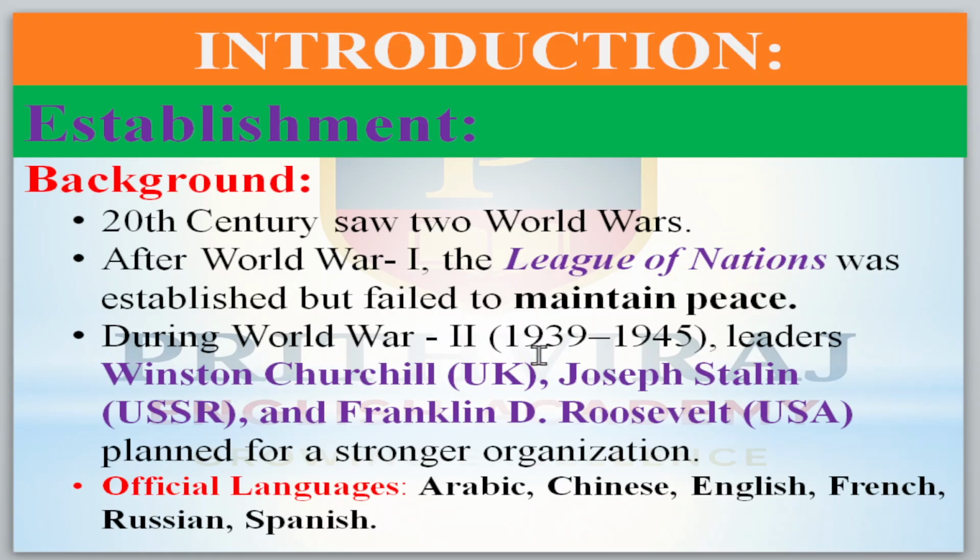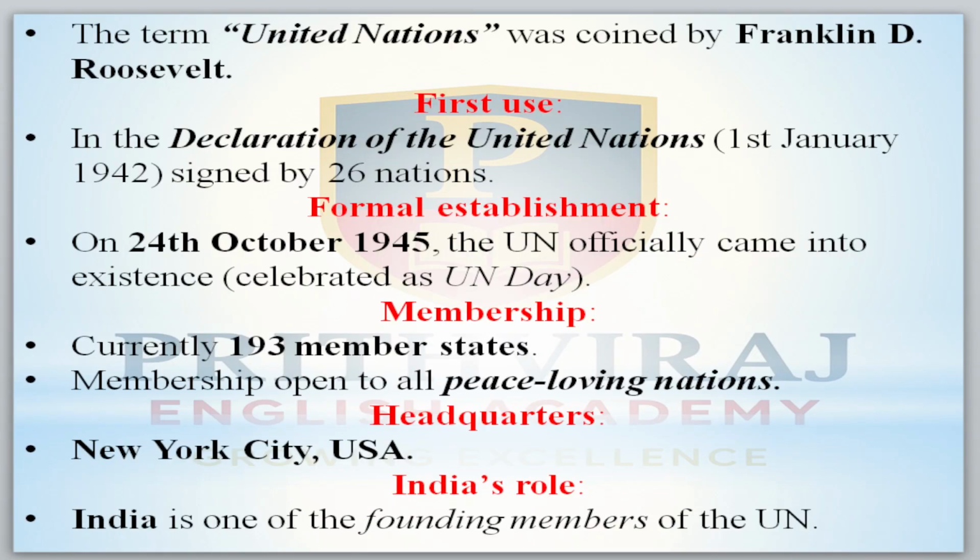During World War II, from 1939 to 1945, leaders like Winston Churchill from the UK, the United Kingdom, Joseph Stalin from the USSR, and Franklin D. Roosevelt from the USA planned for a strong organization. After that, they termed the world as the United Nations. This word was coined by Franklin D. Roosevelt for the first time.